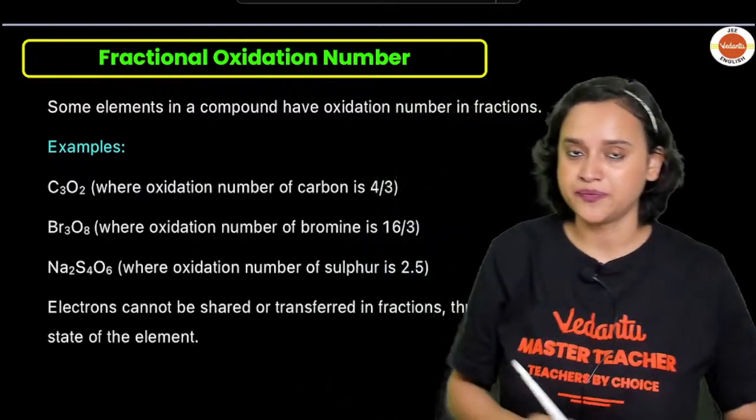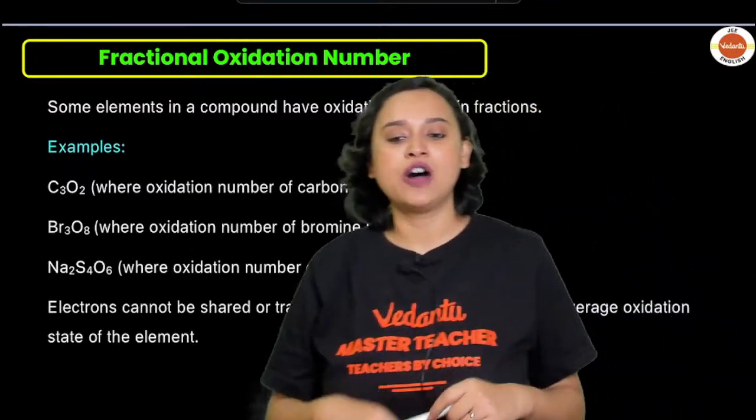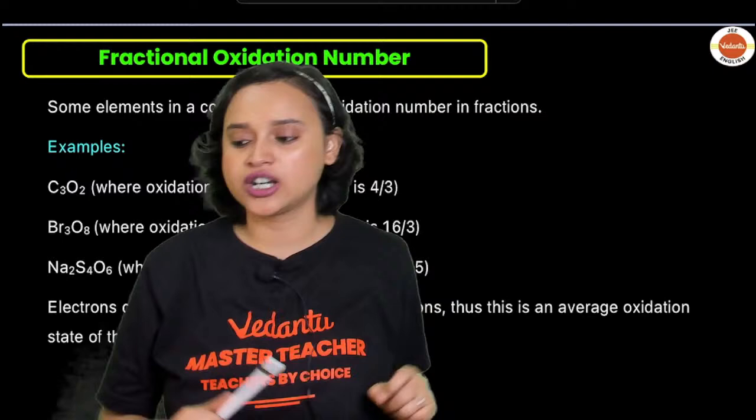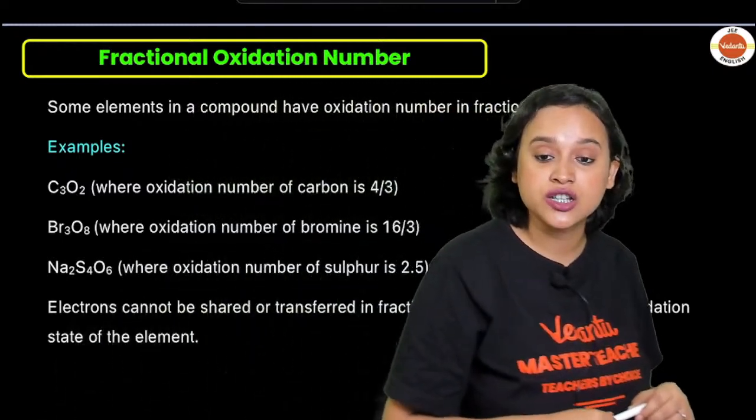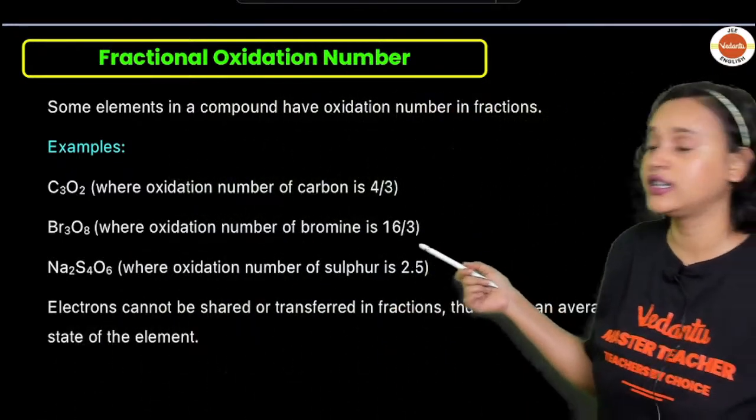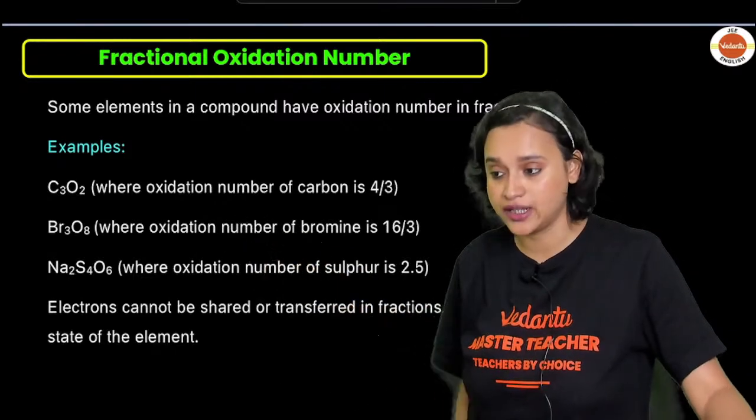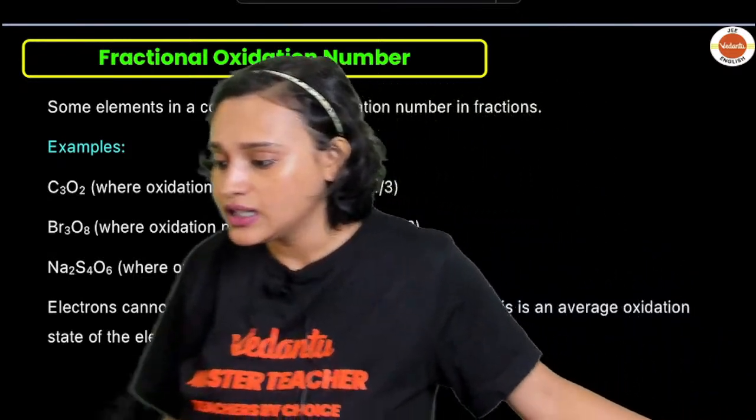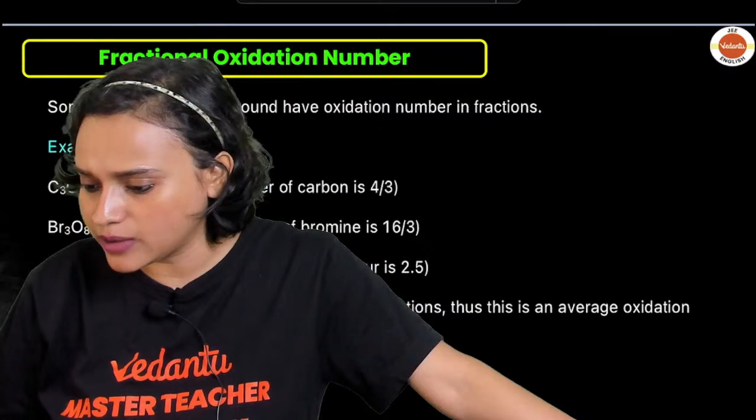Chalo, moving on here. Some elements in a compound can have oxidation numbers which are fractions. For example, you have carbon suboxide.